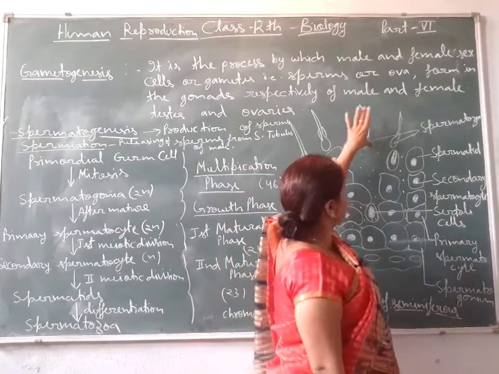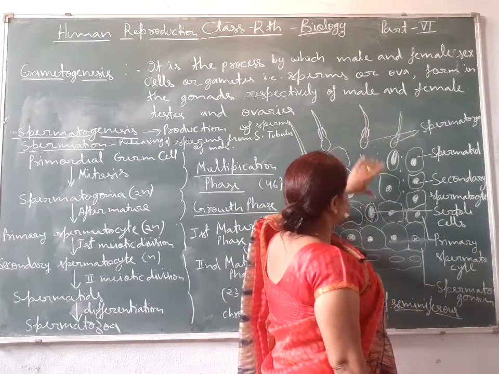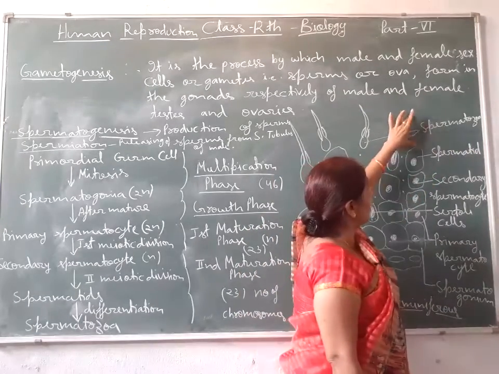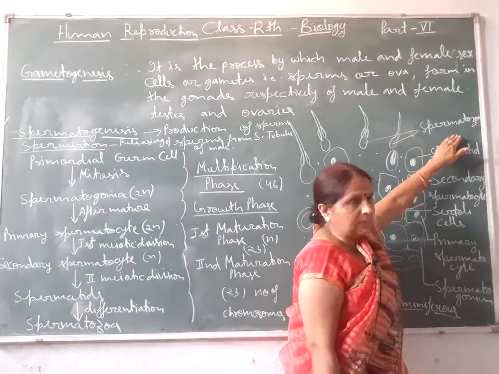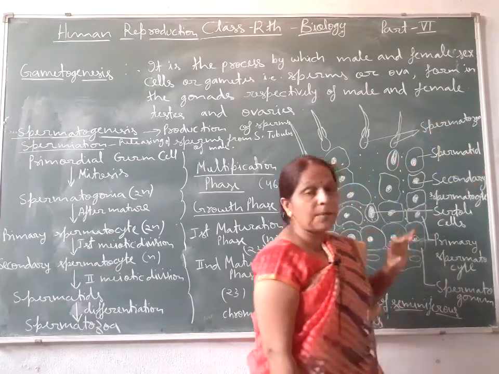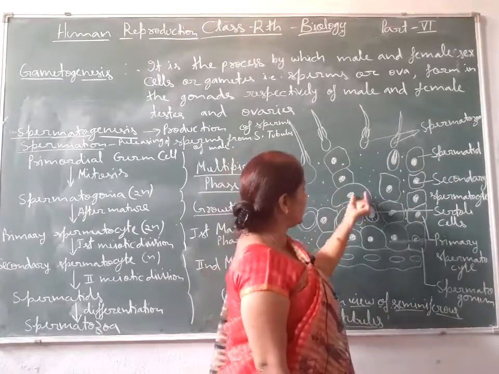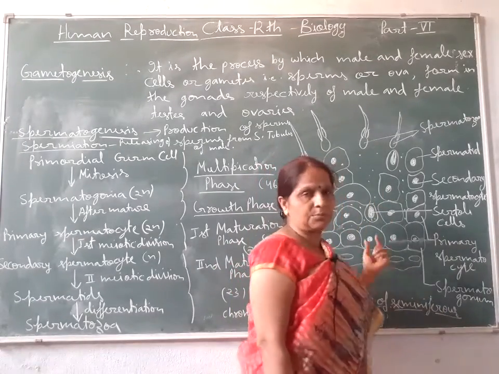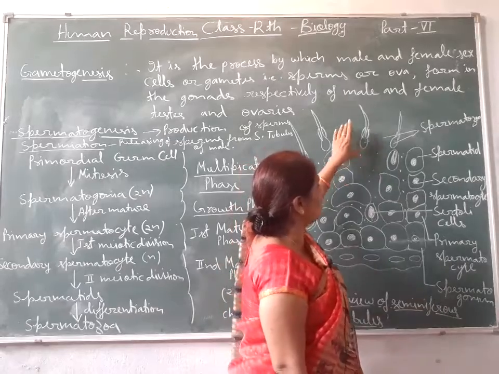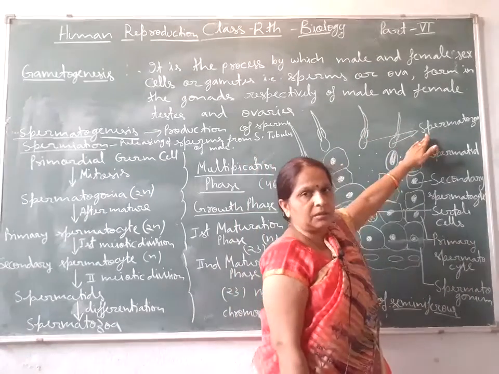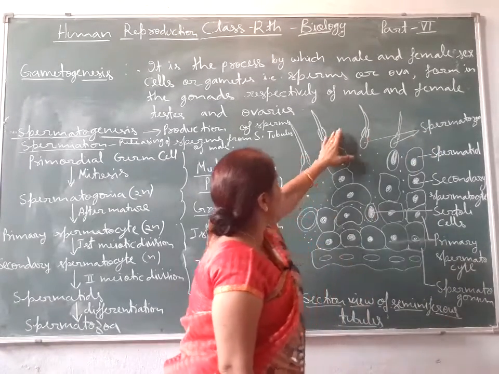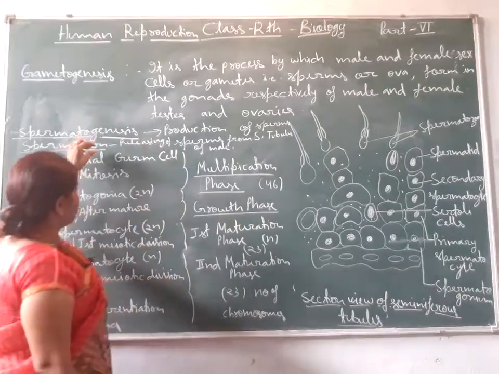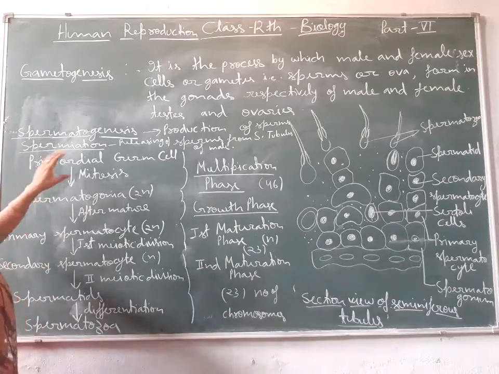So, after spermatogenesis, it forms the spermatozoa, which is the single cell gamete, and this gamete is haploid in condition, because in the sex gonads meiotic division is found. After meiotic division, the cells formed are haploid in nature. So, this spermatogenesis we will study in detail here in the flow chart.